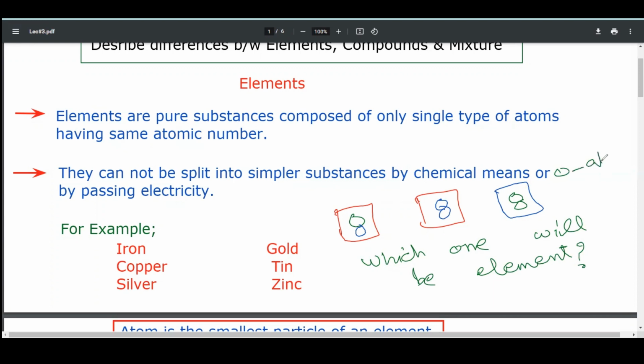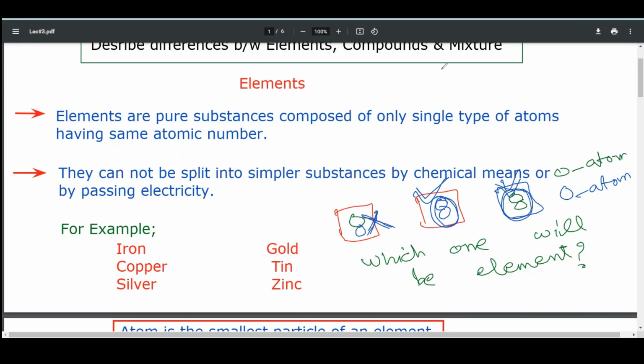This is an atom, and this is also an atom. So your answer should be this is an element and this is also an element, because they are composed of a single type of atoms, while this substance contains two types of atoms, so it is not an element.